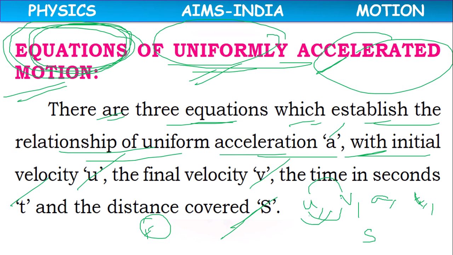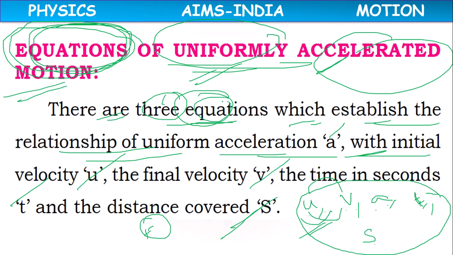So we are mainly involved with five quantities: u, v, a, t, s. The relation between these five quantities is given by mainly three equations. They are called equations of motion, and they are applicable only to uniformly accelerated bodies.